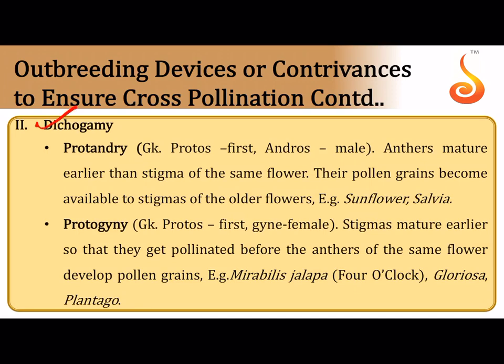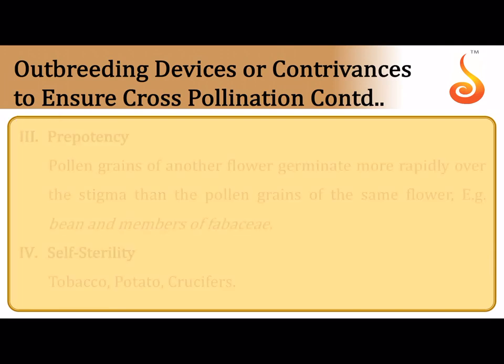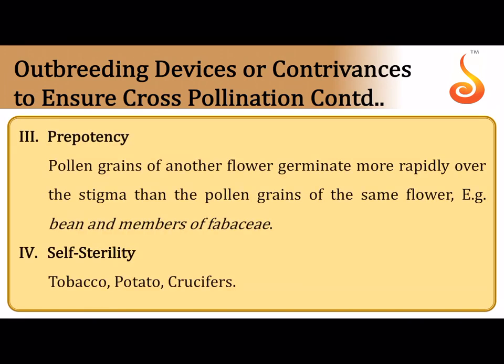In dichogamy, you make sure that the anther and the stigma don't mature at the same time. If the anther matures first, it is called protandry. If the gynoecium, that is the pistil, matures first, the stigma matures first, it is called protogyny. So obviously when the anther and the stigma are not matured at the same time, there is no question of self-pollination happening, because one of the most important things about self-pollination is that there should be synchrony between the maturation of anthers and the stigma.